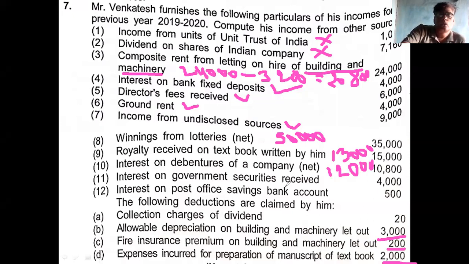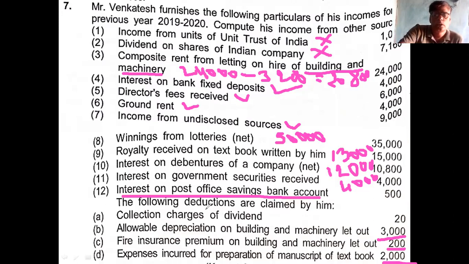Then interest on government security, 4,000. Okay, there is no gross up. Then next is interest on post office saving bank account. Is it taxable or exempt? Exempt. You leave this one.